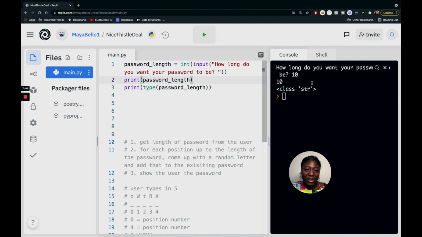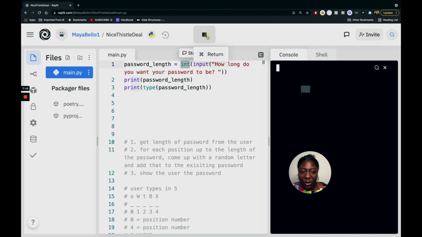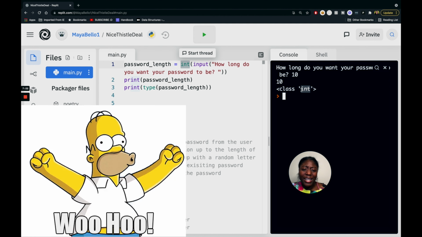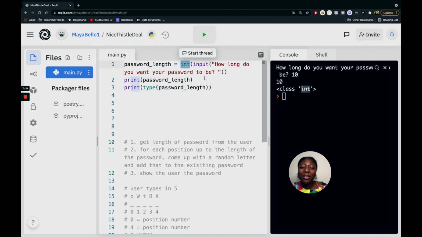But that's exactly what we see here. The type is a string, however, we want it to be an int. So now let's run our code again. We type in the number 10, okay, printed out 10, and then we see the type of it is an int. So that is what we want. And if you forgot to convert this, later on in your code you might see that something's a little funky, and you might remember it, or you might have to look up the documentation for input and see that it returns a string. I did that in my first Python code along video, so definitely go check out that video if you haven't seen it already.